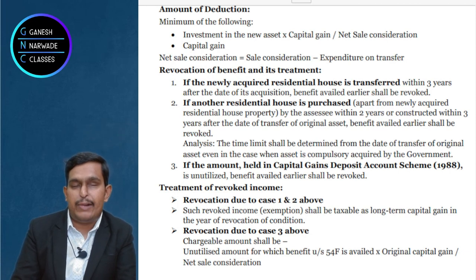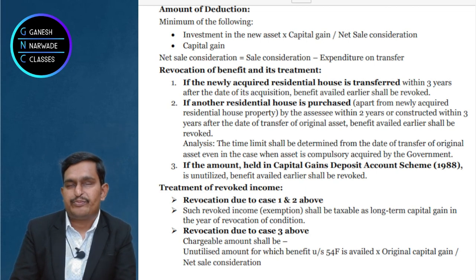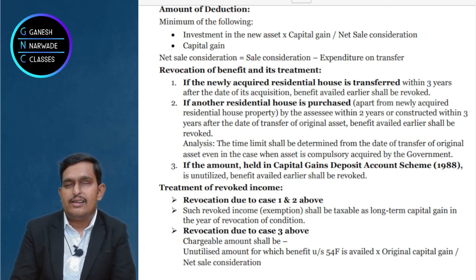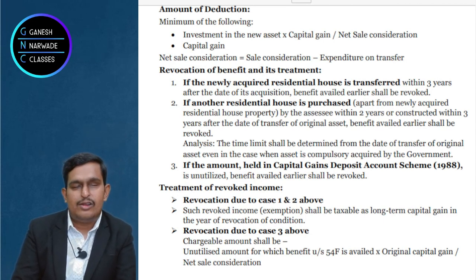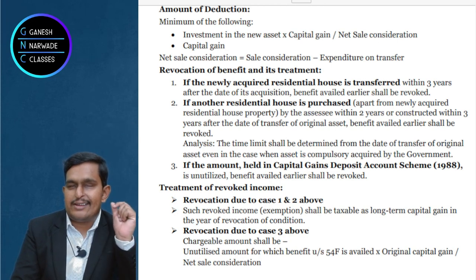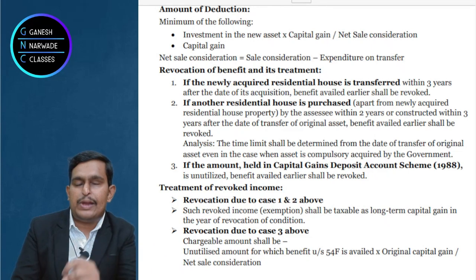If this happens, then I'll simply tell you one thing, that whatever exemption you got earlier, right, on the sale of that long term capital asset, that exemption will be taxable again. So you enjoyed exemption, you saved tax at that time, but because you defaulted on that, you have to pay tax again.